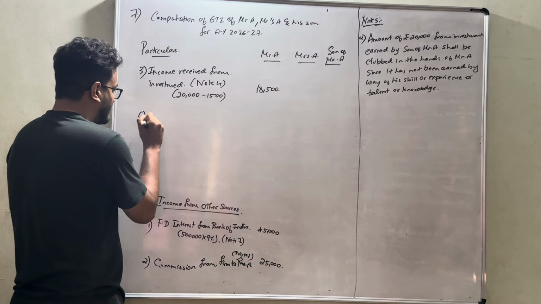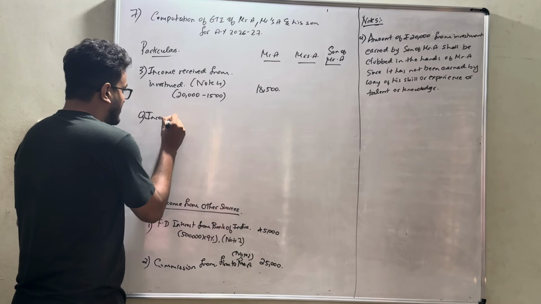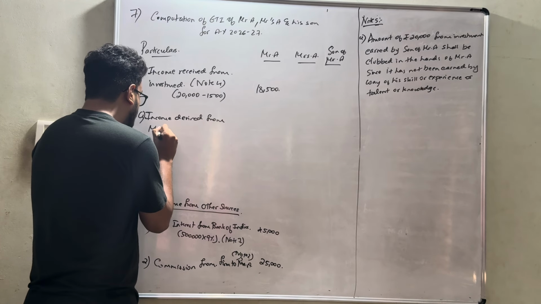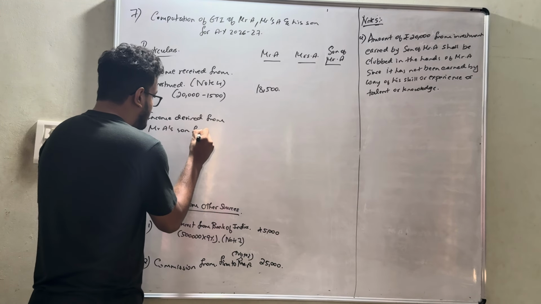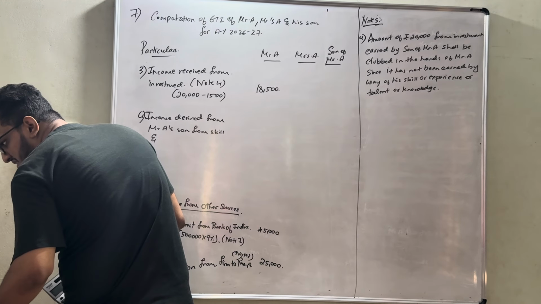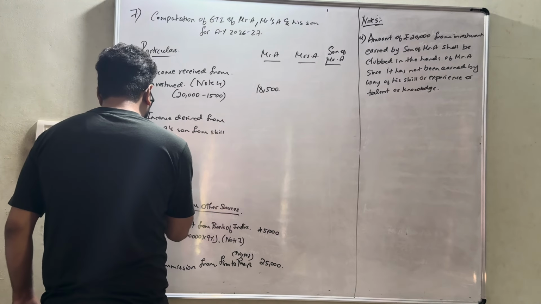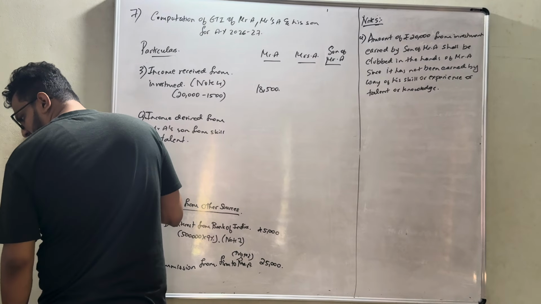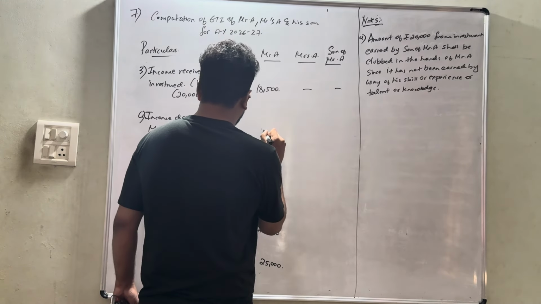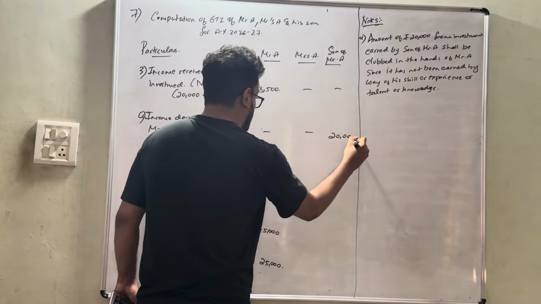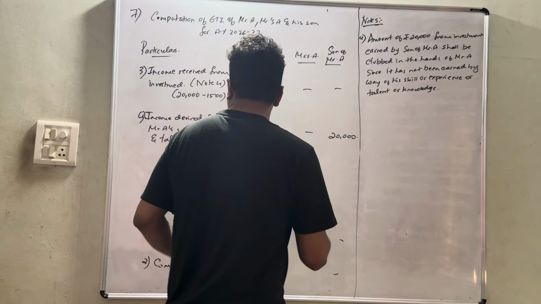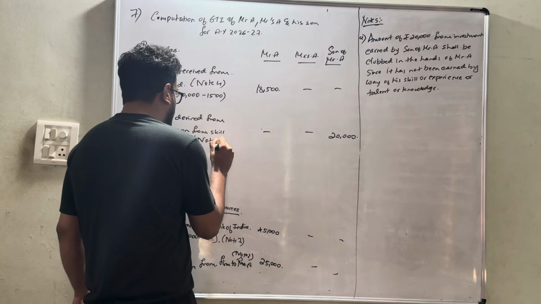talent. Income derived from Mr. A's son from skill and talent. That is nothing but amounting to 20,000. Yes. That is nothing but 20,000. Okay. Obviously, we can make it as note number 5.